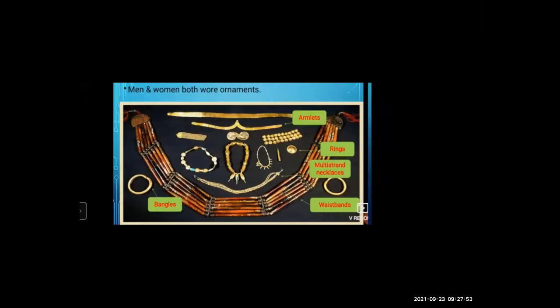Multi-strand means multi-layer. Necklace is that you wear around your neck. Next one is waistband, that you tie around your waist. Kamar patta. Next is bangles, that you know very well. So remember the names of these ornaments: armlets, rings, multi-strand necklaces, wristbands, bangles.